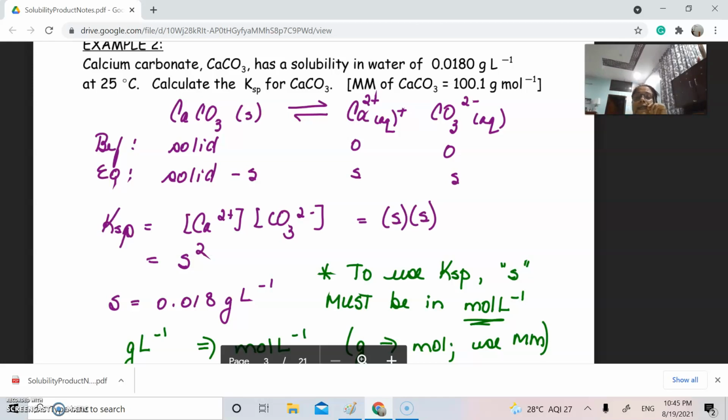After some time, S amount of calcium carbonate breaks down, resulting in the formation of S number of calcium ion and S number of carbonate. So what will be the solubility product? KSP will be the concentration of calcium ion times the concentration of carbonate. Both are taken to be S, so this will be S square.